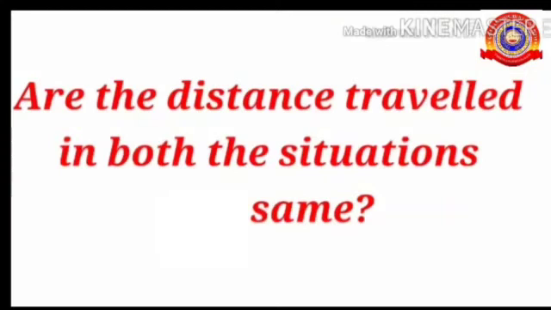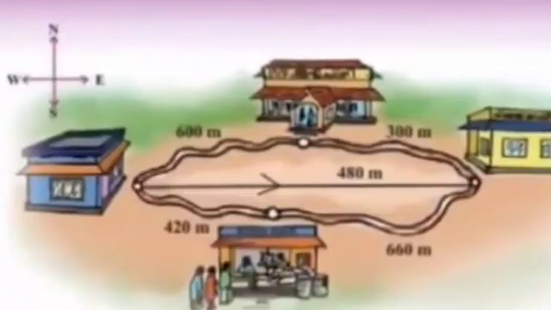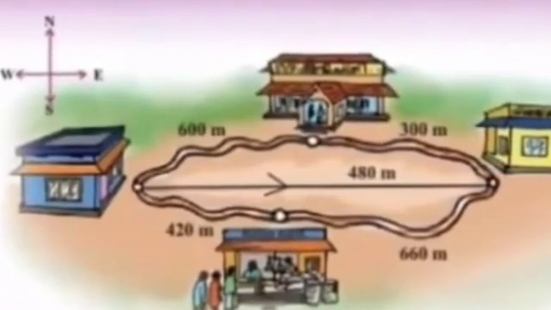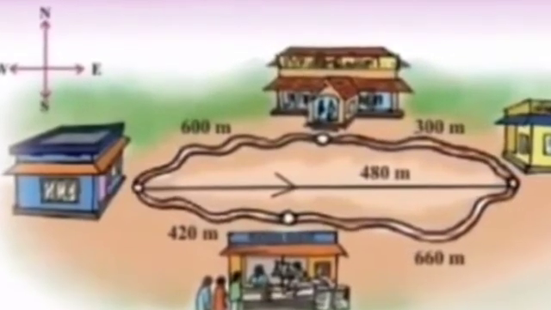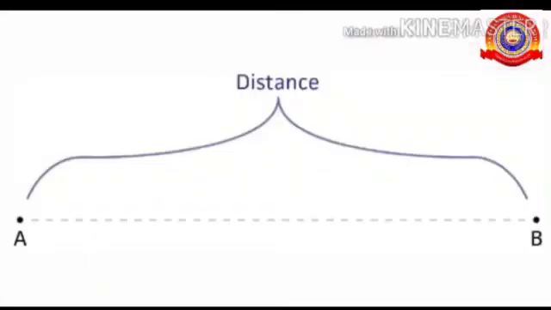Is the distance travelled in both the situations the same? They are not the same. That is, the distance from home to office is 900 meter and from office to home is 1080 meter. What do you understand from this? Yes, based on the path we choose, the value of distance changes. From these two situations, it is clear that distance is the total path covered by a body.